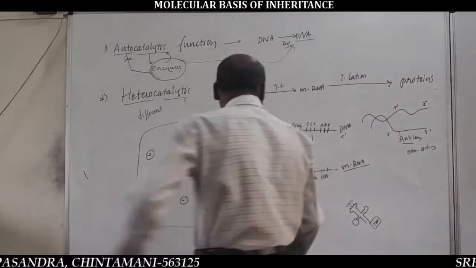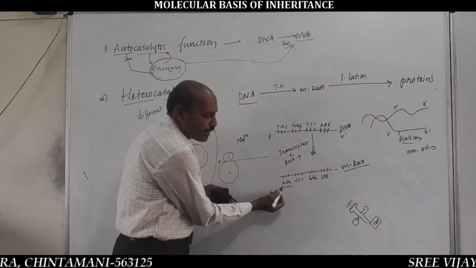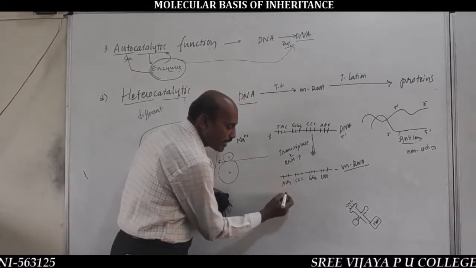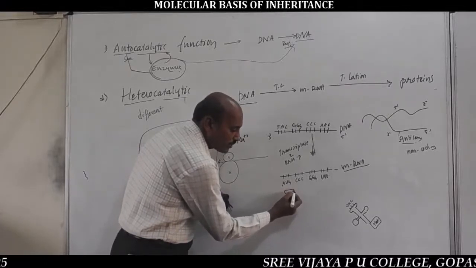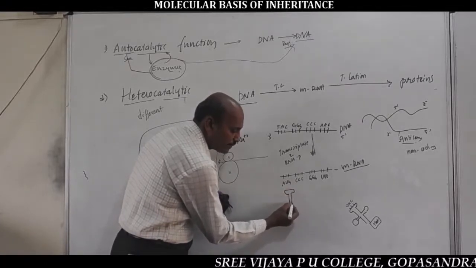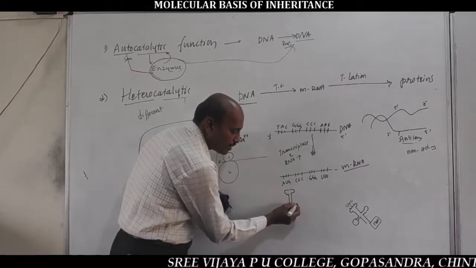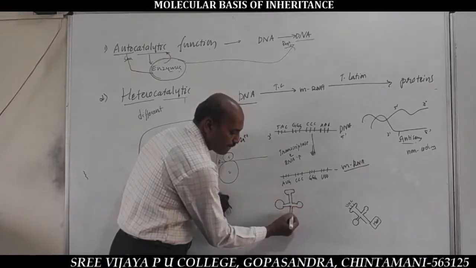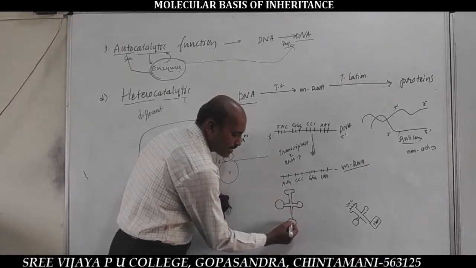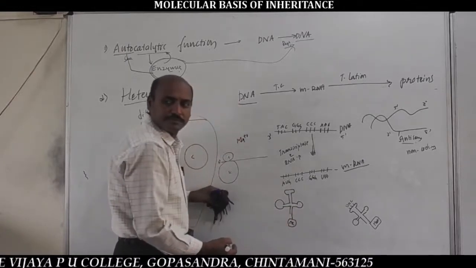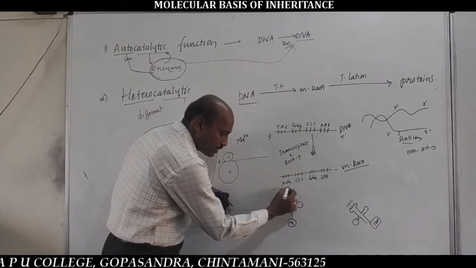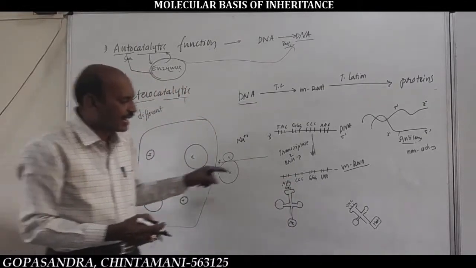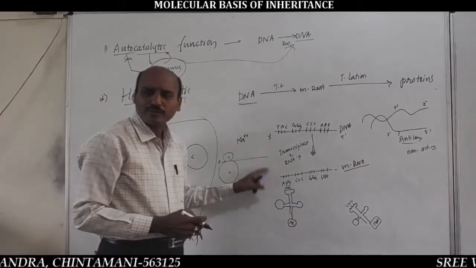Very important. So if the mRNA contains the AUG codon, tRNA carries methionine amino acid by the anticodon UAC. This is methionine amino acid and this is the UAC anticodon. This is called the genetic code.